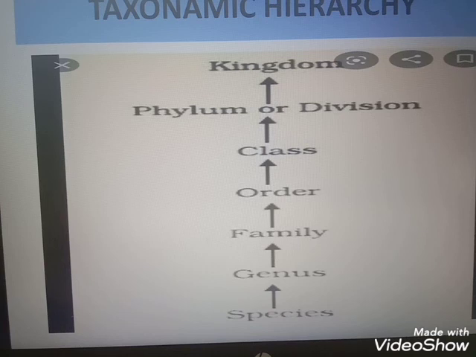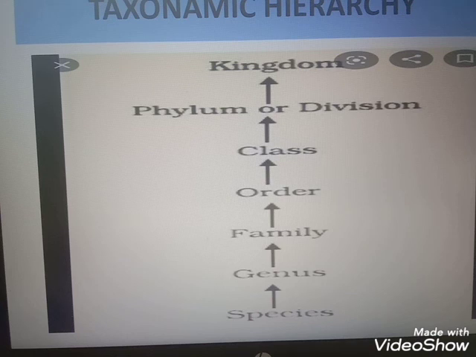Instead of phylum, we use the term division in the case of plants. The taxonomical hierarchy was proposed by Linnaeus, so it is known as Linnaean hierarchy.